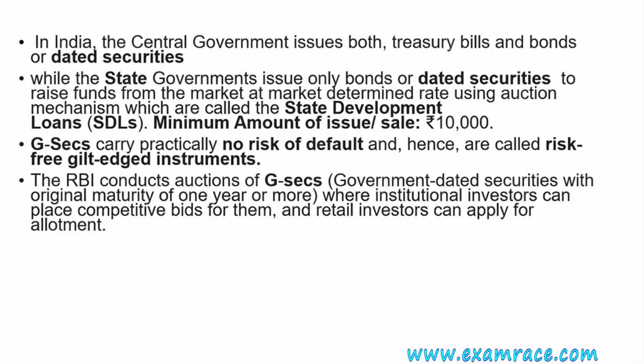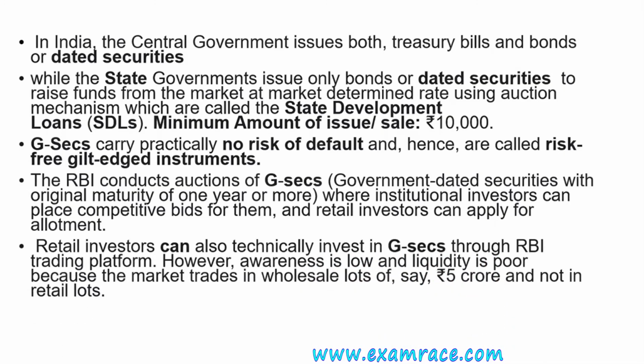RBI conducts auctions of G-secs, that is government-dated securities, with a maturity of a year or more, where institutional investors like banks or any other financial institutions can place competitive bids for them. It is not for common people, and retail investors can apply for allotment. So retail investors like common people can apply for allotment, but competitive bids are placed by the institutional investors.